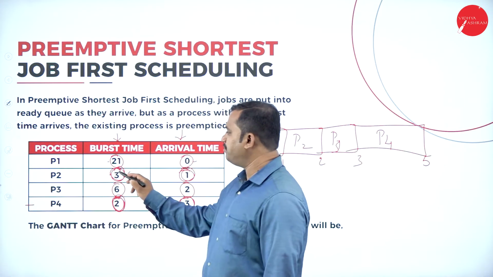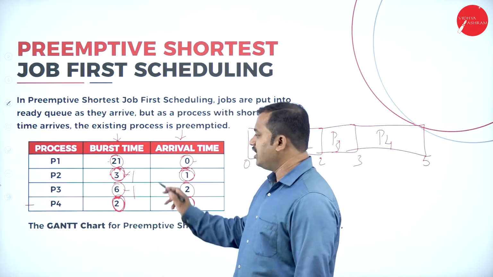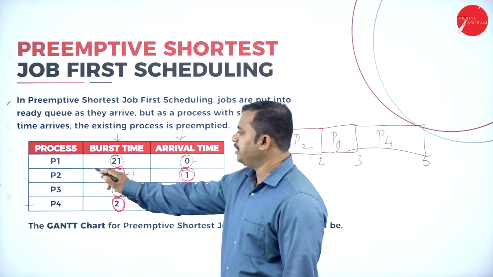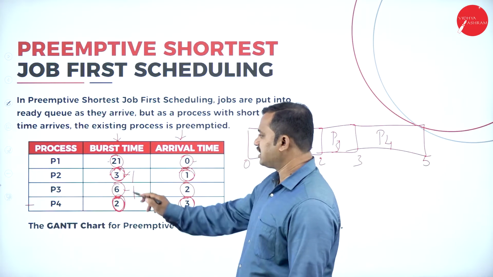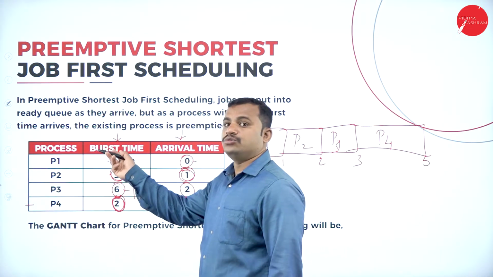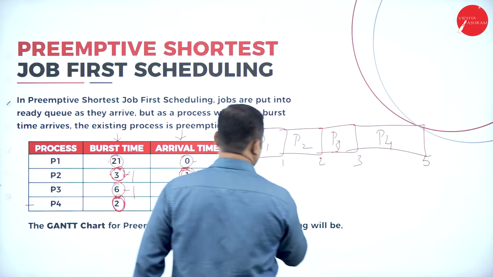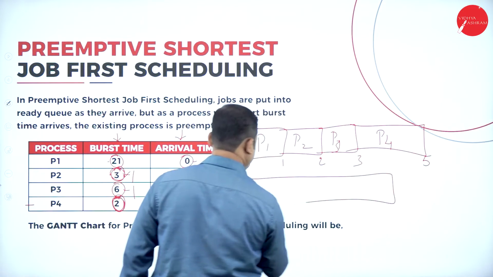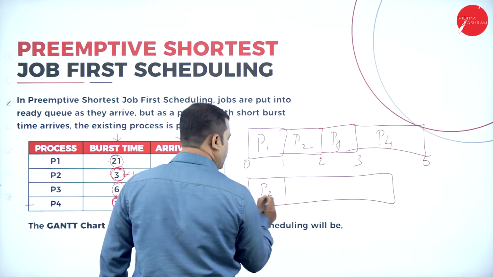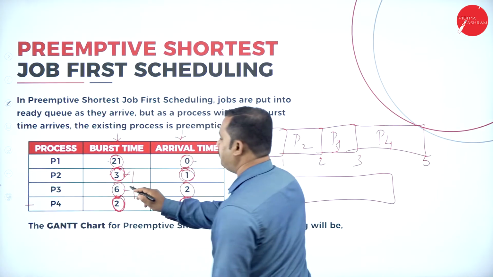We have already completed 1 millisecond from this, 1 millisecond from this. We are left with 2 milliseconds of work, 5 milliseconds of work of P2 and P3. So if that is the case, P2 must be executed next, then P3 must be executed, then we will go to P1 in case of preemptive. That means we have from 5 to P2 2 seconds, 5, 6, 7th millisecond, P3 is taken.